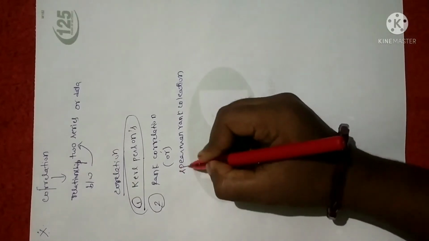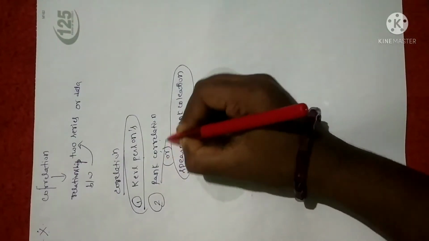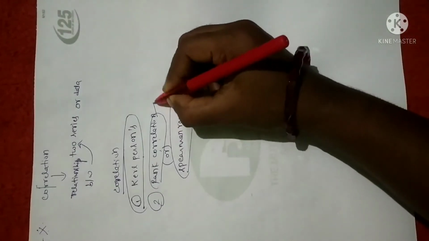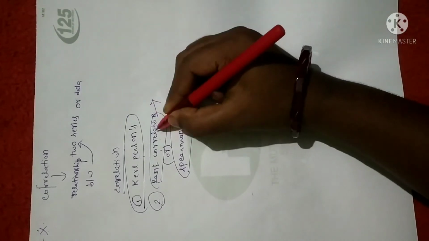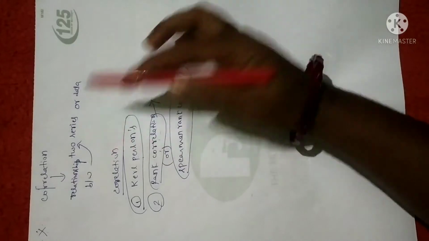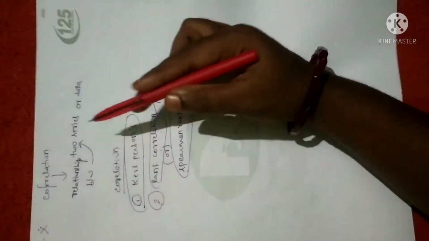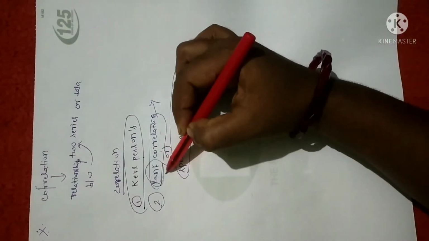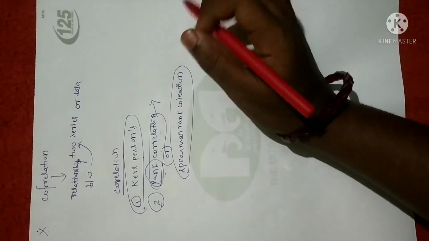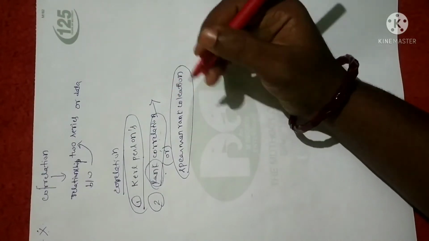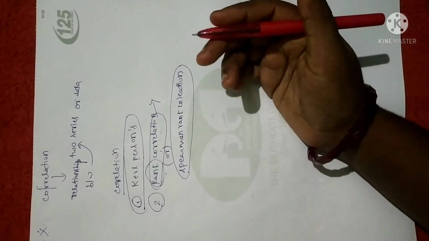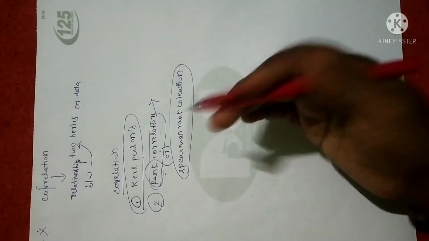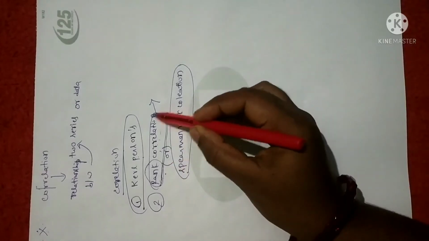Now, coming to the concept of Spearman rank correlation. As the name itself indicates, rank correlation is none other than a calculated correlation. Correlation is a relationship between two series. So a relationship between two series is calculated with reference to the rank given by the data. Fine, I'll just repeat once again. If the rank of two characteristics of an individual or observation is given, based on the rank we are going to calculate the rank correlation.